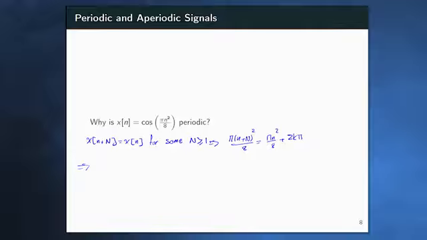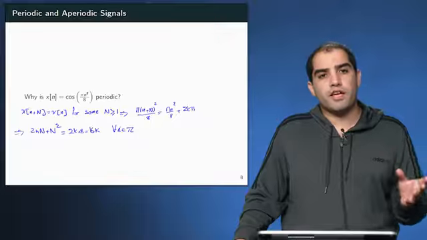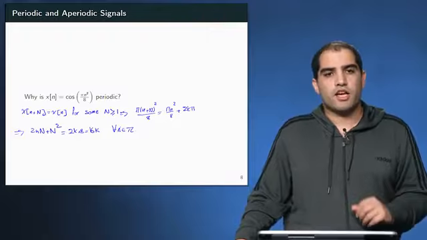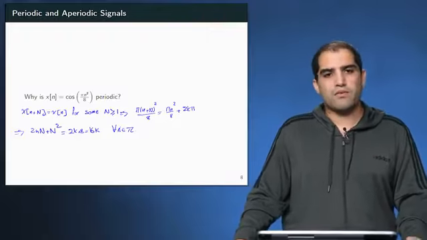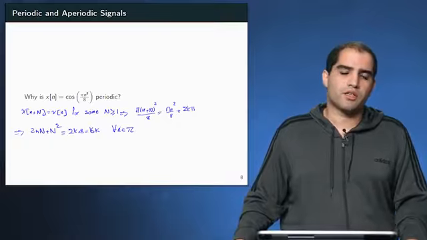What we get is that 2nN plus N squared should be 2k times 8, which is 16k, for all integers n. So basically, we want to find a capital N such that 2nN plus N squared is a multiple of 16.